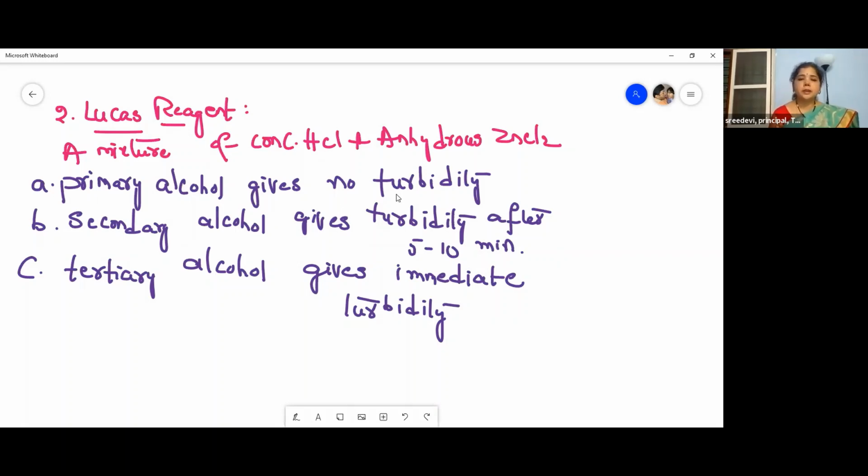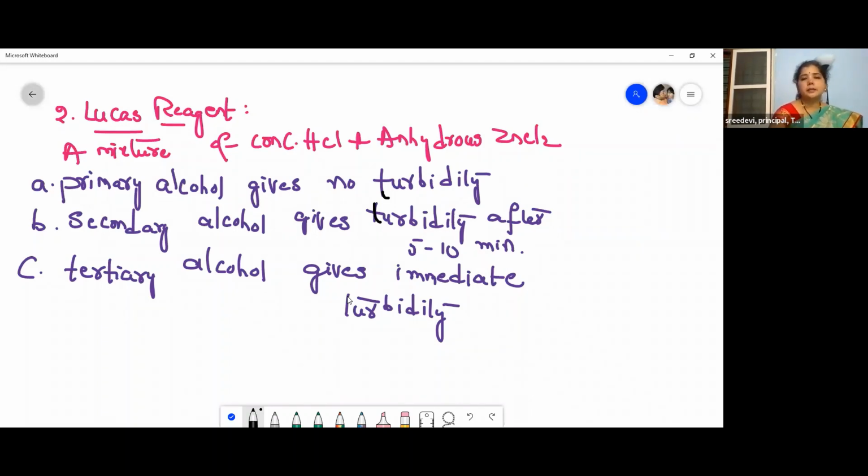I told you the meaning of turbidity: the solution won't be clear. That's called turbidity. So primary alcohols give no turbidity, whereas secondary alcohols give turbidity after 5 to 10 minutes, and tertiary alcohols give immediate turbidity. So this is the Lucas test.